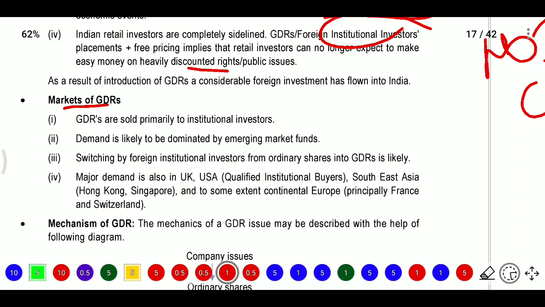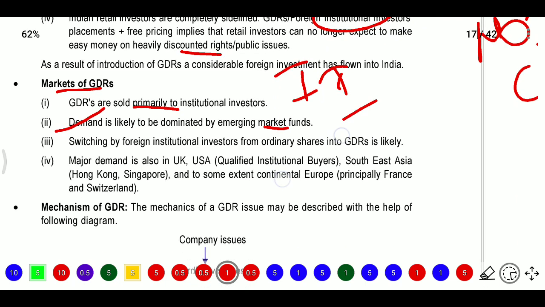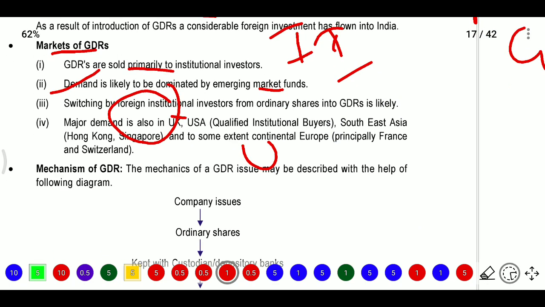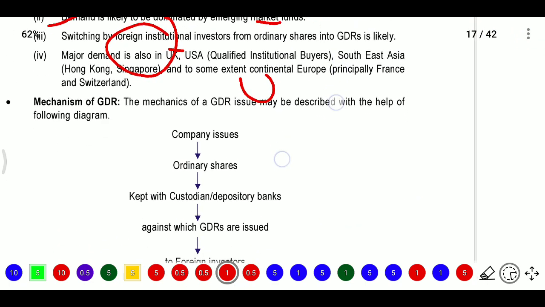So what is the market of GDRs? Here GDRs are sold primarily to institutional investors. So whom are they selling to? Institutional investors, whoever is able to buy will be buying, and demand is likely to be dominated by emerging market funds. Switching by foreign institutional investors from ordinary shares into GDRs is likely. Major demand is also from UK and USA qualified institutions, and from Southeast Asia, such as Hong Kong and Singapore; those persons are using this type.